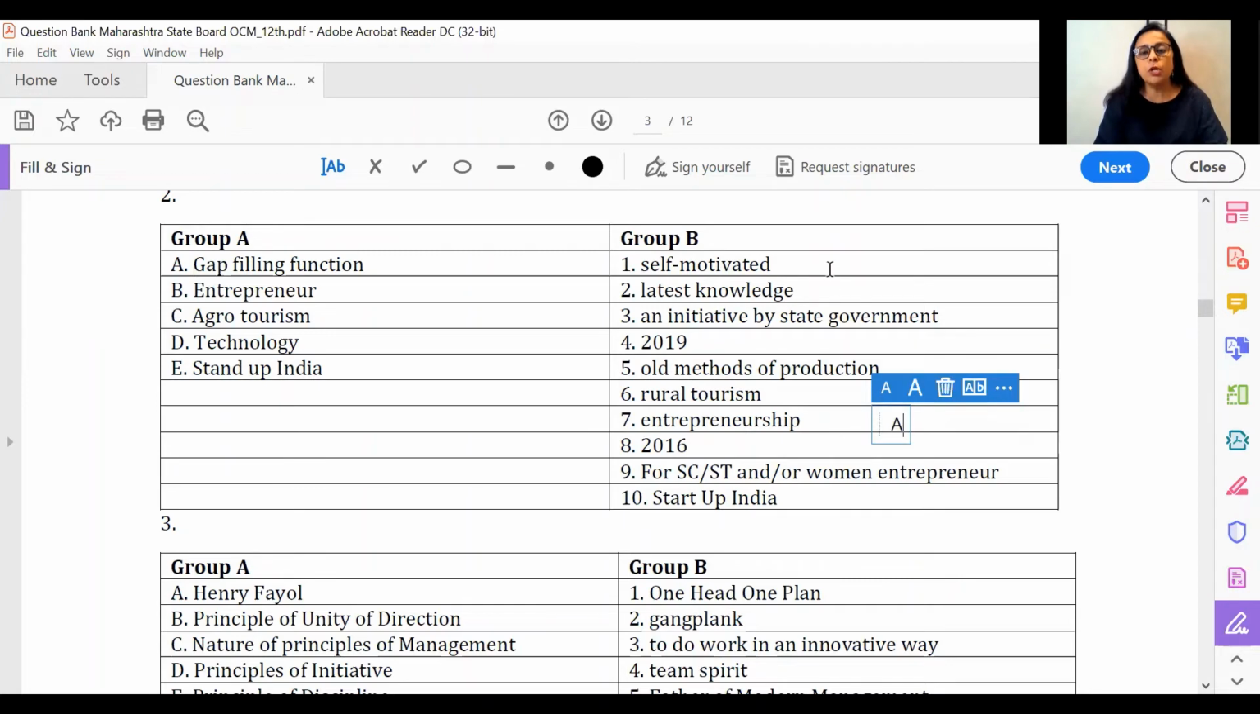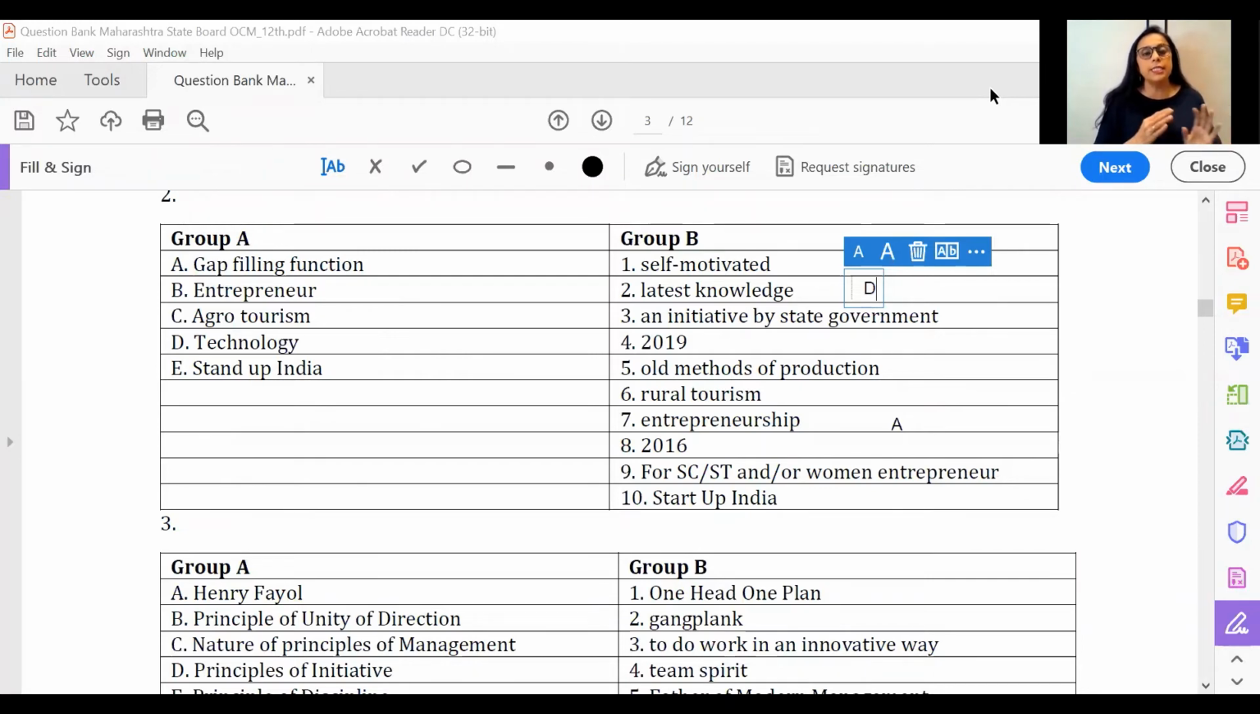Similarly, you will see entrepreneur. Again, we have the option of self-motivated, and that's the answer for entrepreneur. Agrotourism is nothing but rural tourism. Technology again is latest knowledge. If you see in any of the board question papers, every match the pair has one correct and one corresponding incorrect answer. Like you will see here, latest knowledge and old methods of production. So when you have marked latest knowledge, you must know that there is no answer for old methods of production.